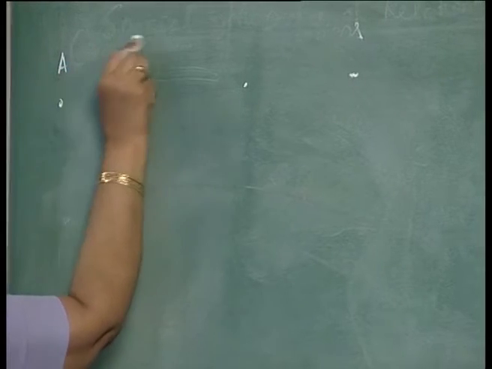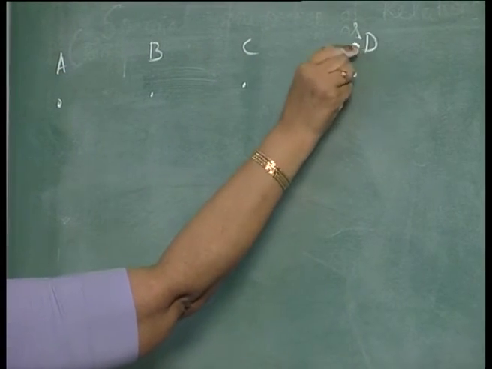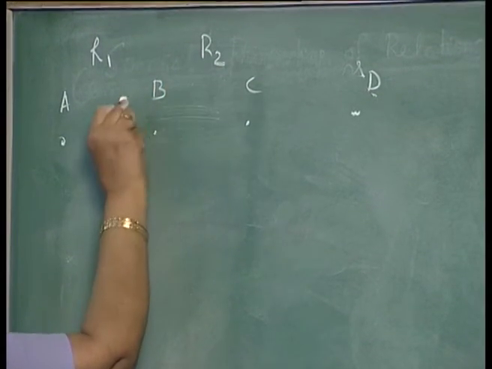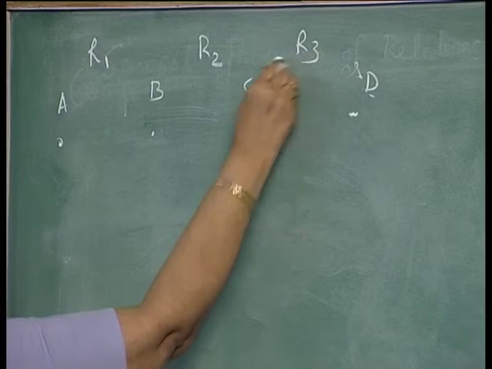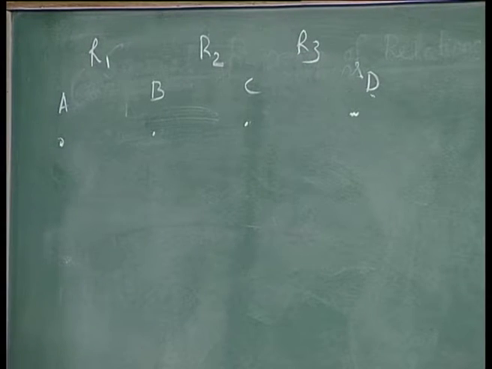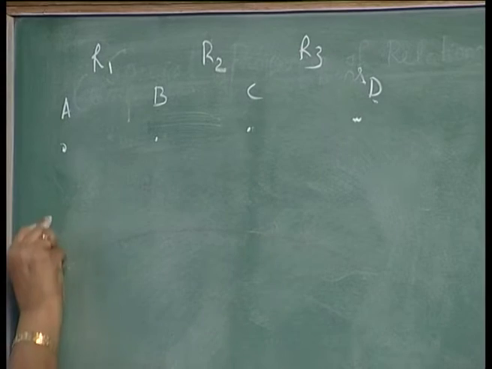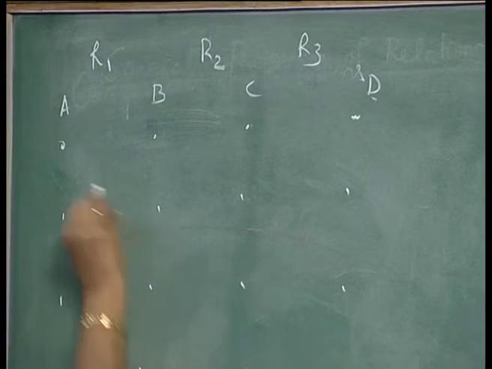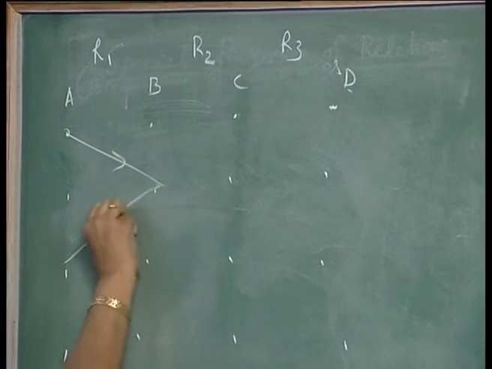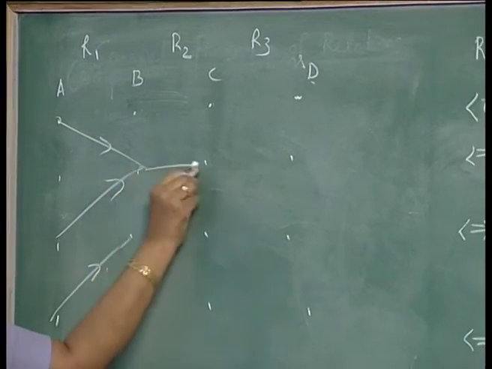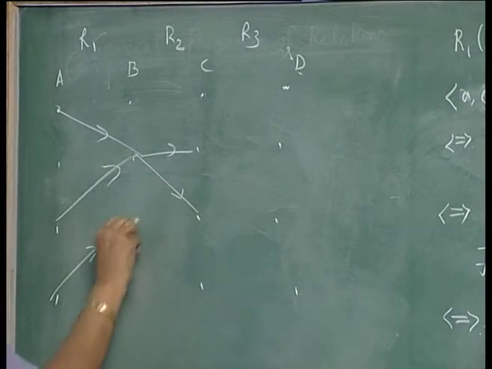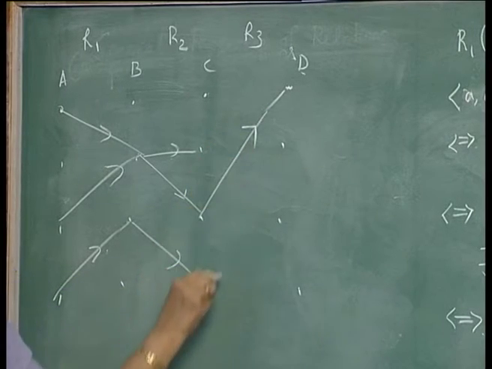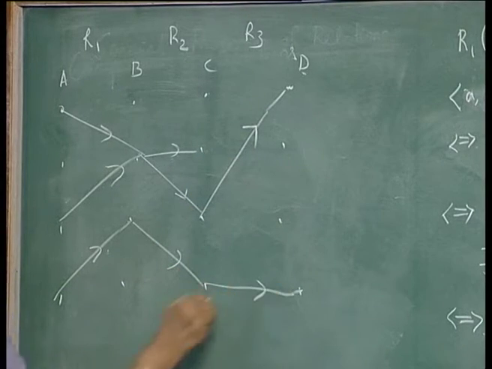Say suppose I have A, B, C, D. R1 is a relation from A to B, R2 is a relation from B to C, R3 is a relation from C to D. So, let us denote by some ordered pairs like this. R1 may have some ordered pairs like this, R2 may have something like this, R3 may have something like this.